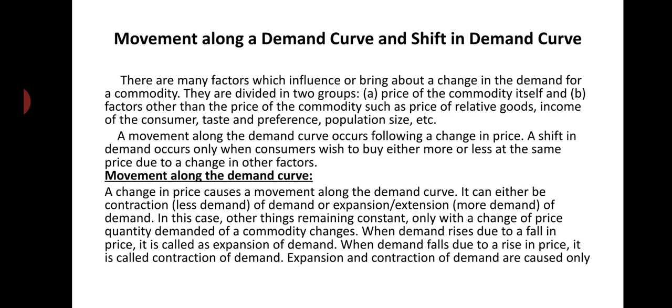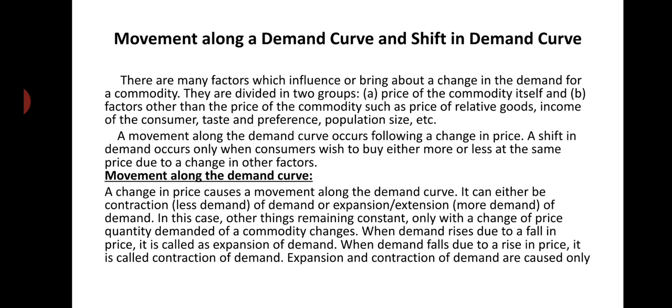Now, we will start our discussion. What is movement along the demand curve in detail? A change in price causes a movement along the demand curve. It can either be contraction of demand or expansion or extension of demand. In this case, other things remaining constant, only with a change in price, quantity demanded of a commodity changes.